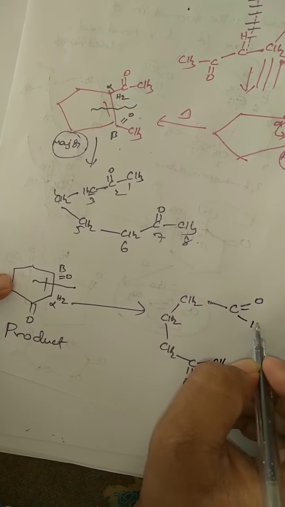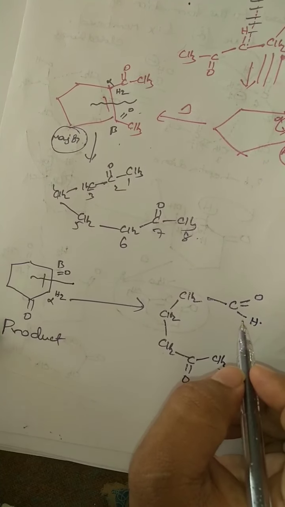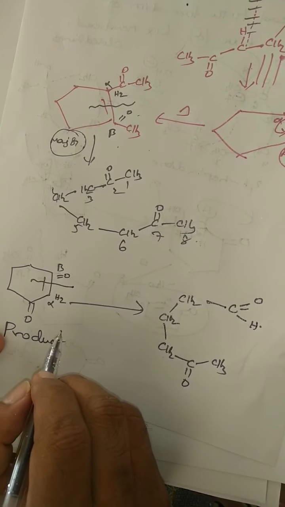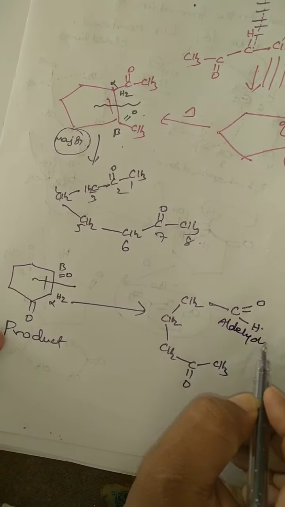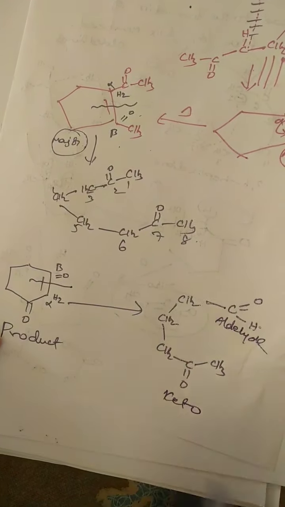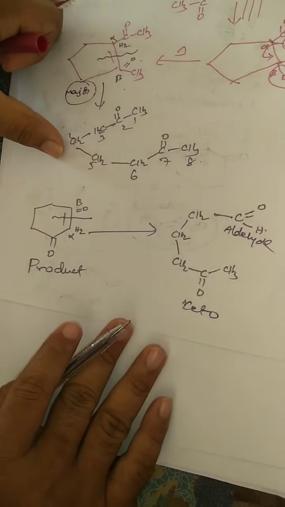C double bond O H. So, this is the aldehyde group. This is the keto group. This is an example of a ketoaldehyde.